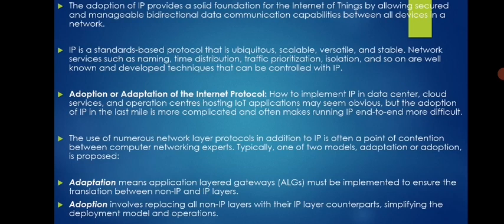The adoption of IP provides a solid foundation for the Internet of Things by allowing secured and manageable bidirectional data communication capabilities between all devices in a network. Okay, IP is a standard-based protocol that is ubiquitous, scalable, versatile, and stable. Network services such as naming, time distribution, traffic prioritizing, isolation, and so on are well known and deployed techniques that can be controlled with IP exactly.